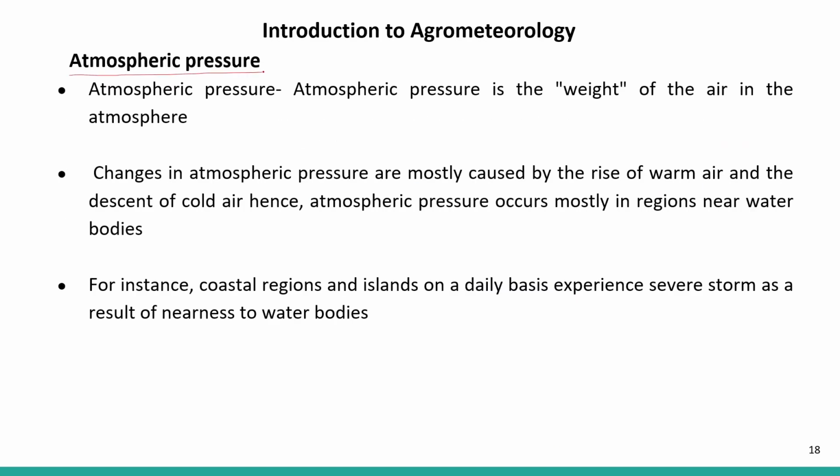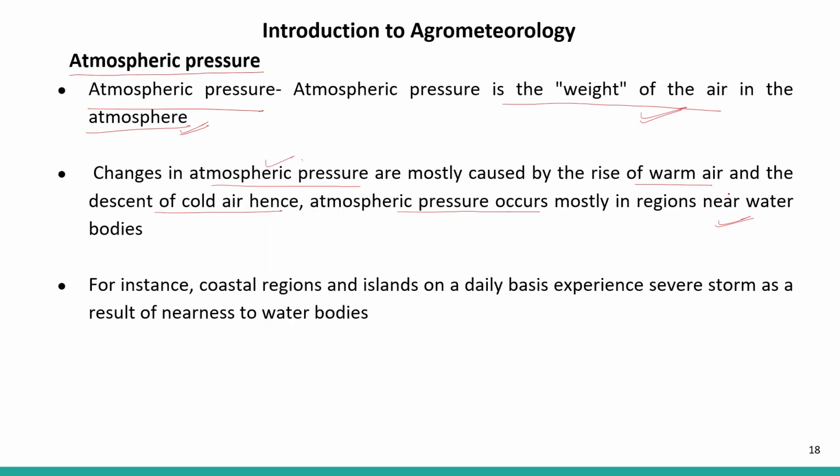The next topic is atmospheric pressure. Atmospheric pressure is the weight of air in the atmosphere. So how much weight is applied by the air in the atmosphere gives you atmospheric pressure. Changes in atmospheric pressure are mostly caused by the rise of warm air and the descent of cold air. So atmospheric pressure changes occur mostly near water bodies. Water vapor is a very important factor that affects atmospheric pressure.